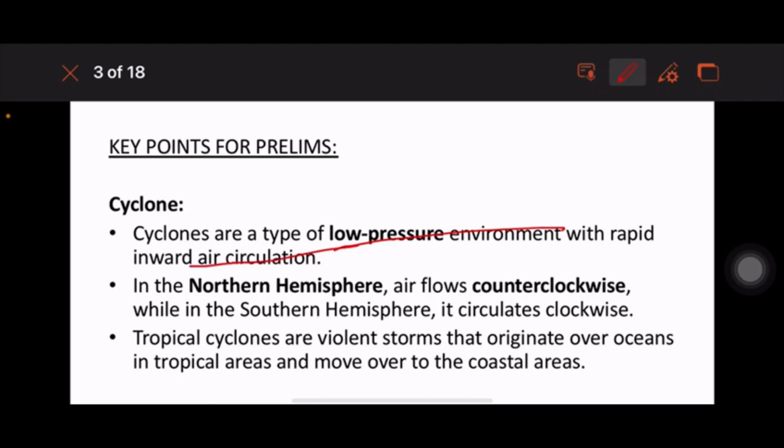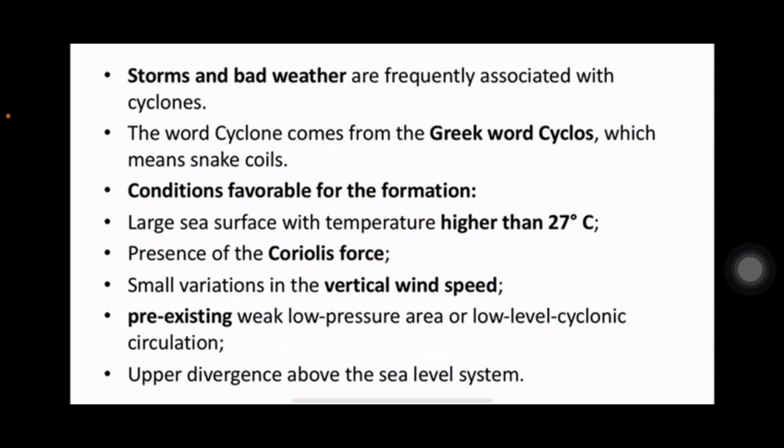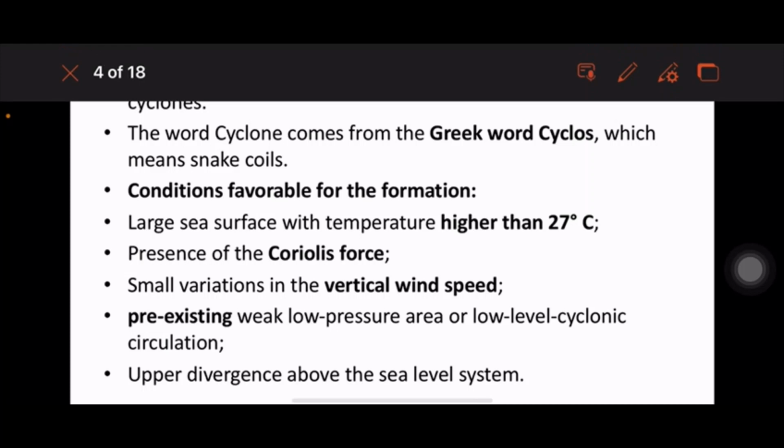Remember, it is an inward air circulation. In the northern hemisphere, air flows counterclockwise, while in the southern hemisphere, it circulates clockwise. Tropical cyclones are violent storms that originate over oceans in tropical areas and move over to the coastal areas. Storms and bad weather are associated with cyclones, remember. The word cyclone comes from the